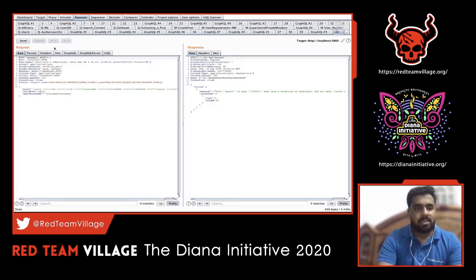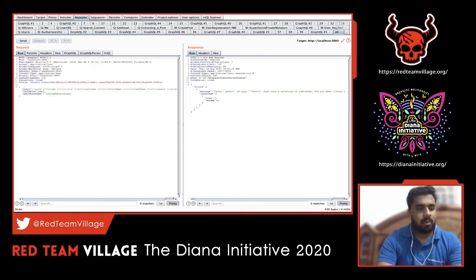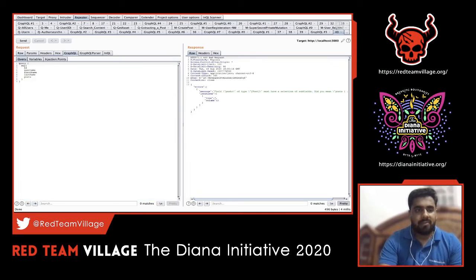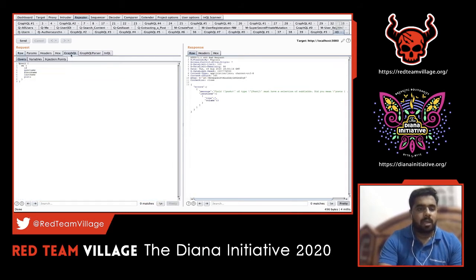Okay, so when I just added that in the GraphQL section, you can see here that InQL has popped in already. Since I told it that all the GraphQL requests go to a single endpoint, it's just a POST request, and as part of the query parameter, the values go. Since it's a POST request, the query representation here is with queries. There will be some escaping characters, and whatever we entered here was converted into this format, in a raw format. Let's see in InQL, it'll be pretty easy there.